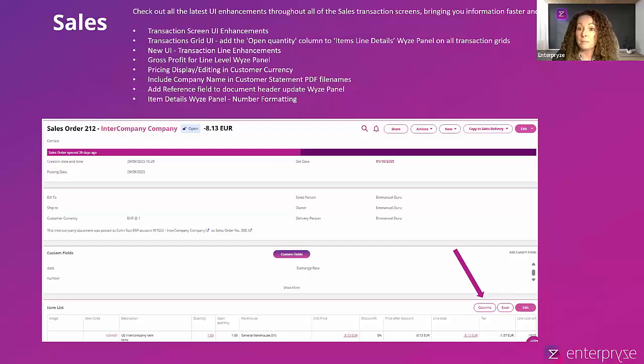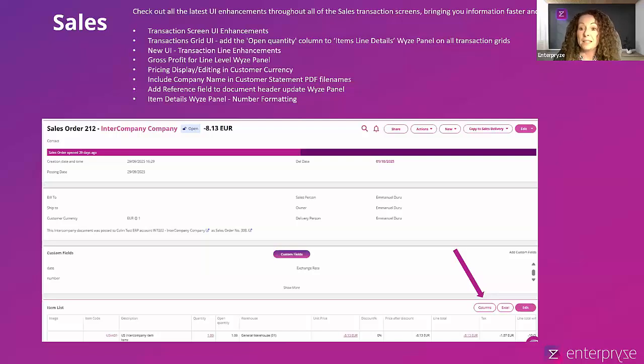If the item was three-dimensional, you would also have to see the dimensions allocated to that particular line when you expanded it. Now what you can do utilizing the columns button is just simply click and drag those columns that you need to display at item level when you're viewing your transaction, because not all are relevant to everybody all at once.